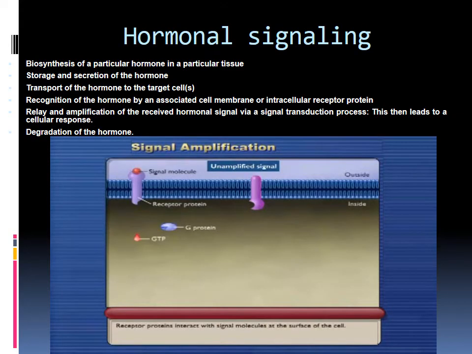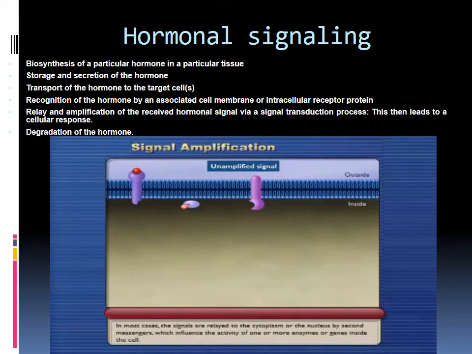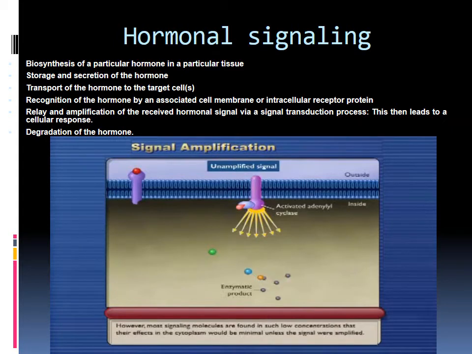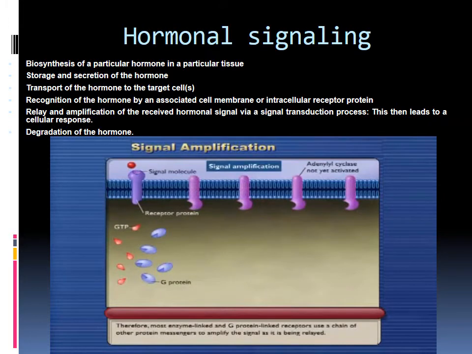A hormone signals by the synthesis of a particular hormone in a particular tissue, storage and secretion of the hormone, transport of the hormone to the target cell, recognition of the hormone by an associated cell membrane or intracellular receptor protein, relay and amplification of the received hormone signal by a signal transduction process. This then leads to a cellular response and degradation of the hormone.